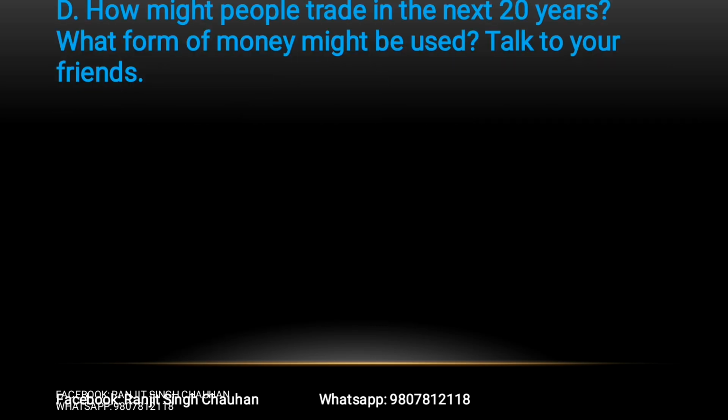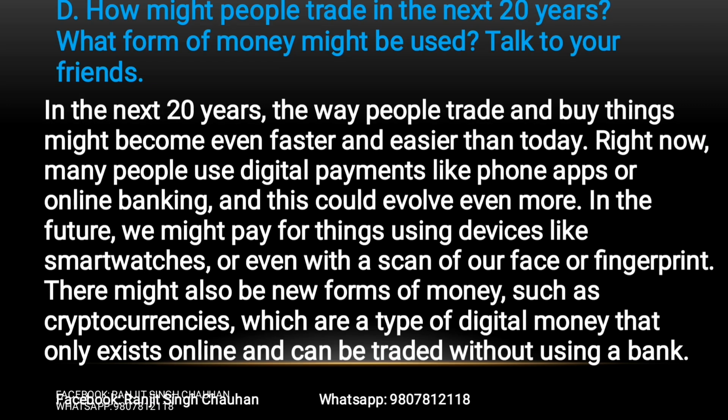How might people trade in the next 20 years? What form of money might be used? Talk to your friends. In the next 20 years, the way people trade and buy things might become even faster and easier than today. Right now, many people use digital payments like phone apps or online banking, and this could evolve even more. In the future, we might pay for things using devices like smartwatches or even with a scan of our face or fingerprint.